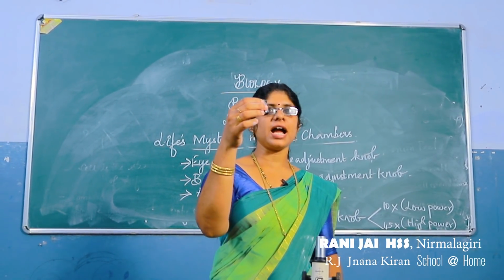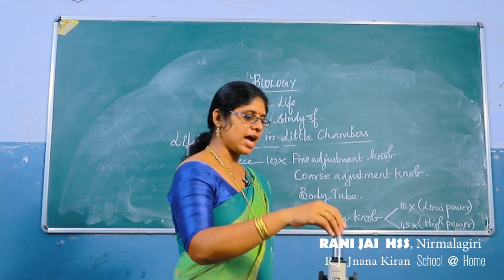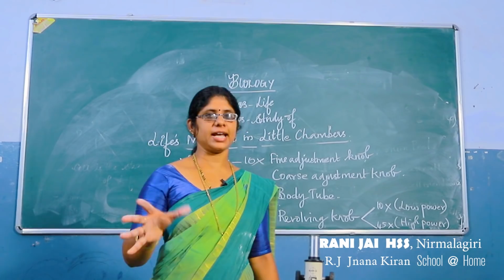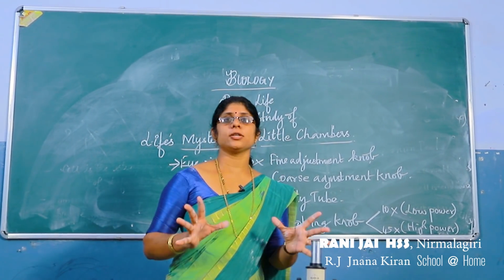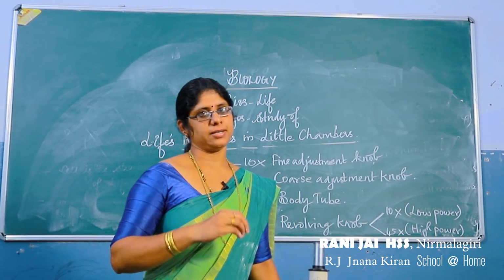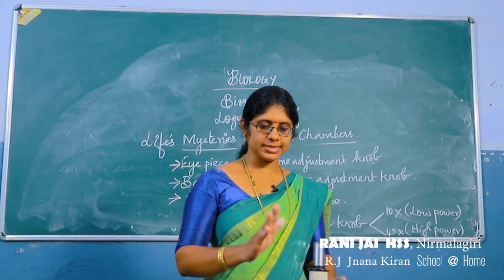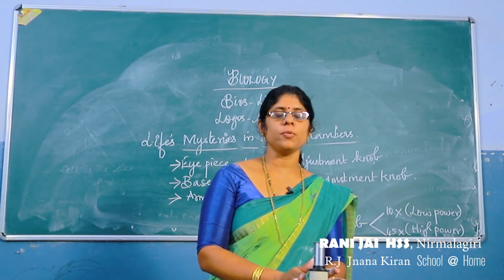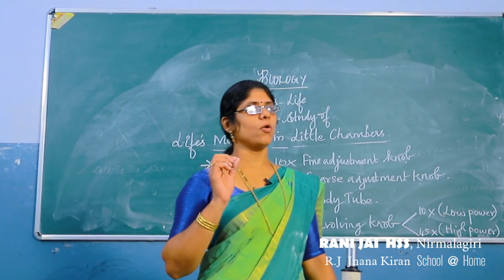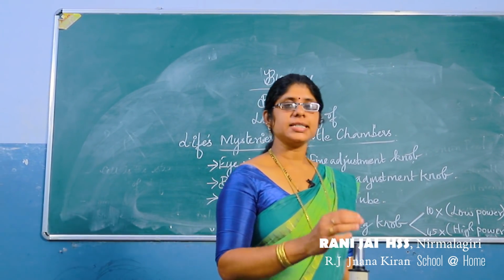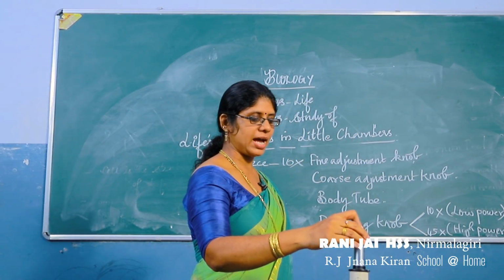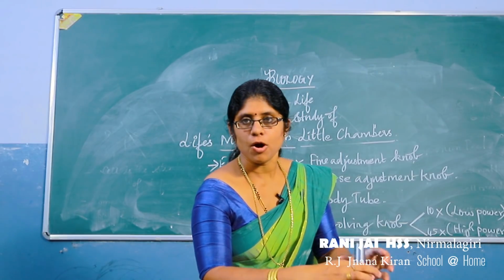Okay, this is the eyepiece, and it has a magnification power of 10x. So what is the use of a microscope? It is used to see the object a little bigger than the original. For example, this compound microscope magnifies the object 2000 times more than the original object. And this is the body tube.